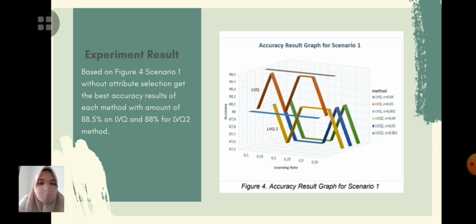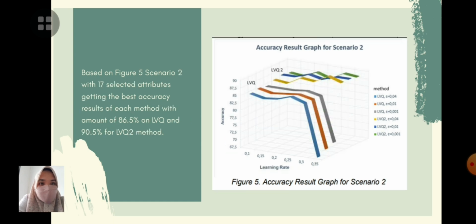And then experimental result. Based on figure 4, scenario 1 with all attributes got the best accuracy result of each method with amounts of 88.5% on LVQ and 88% for LVQ2 method. And then based on figure 5, scenario 2 with 17 selected attributes got the best accuracy result of each method with amounts of 86.5% on LVQ and 90.5% for LVQ2 method.